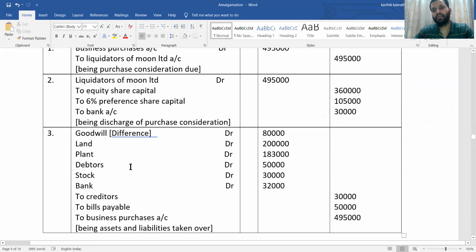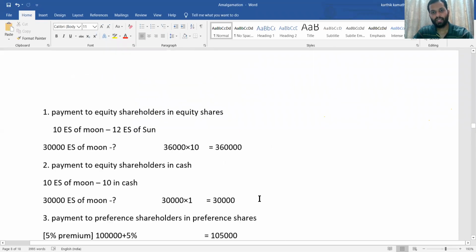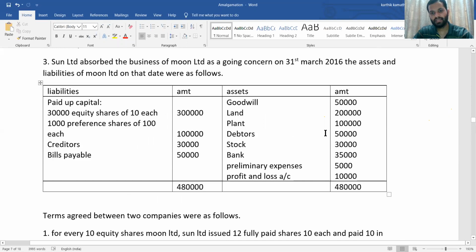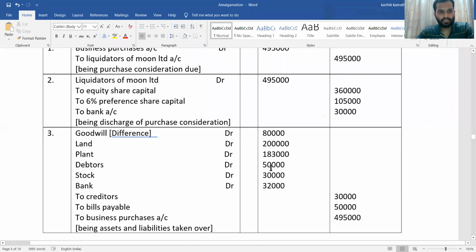Then last journal entry, various assets to various liabilities account. So various assets, goodwill account, leave it as it is because it will be your balancing figure. Go for other items, all other assets, that is land, plant, debtor, stock, and bank. Whatever is given on the asset side, land, plant, debtor, stock, and bank information, same thing you are going to write in the third journal entry. Land account, that is 2 lakh.